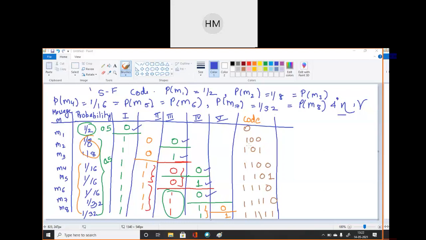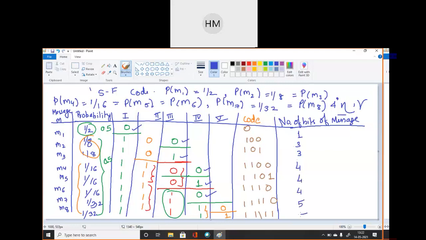So now next step is to find the length. ठीक है. Number of bits of message. Clear? Number of bits of message. So find out, students, is that length is same for all? So it's 1, 3, 3, 4, 4, 4, 5 and 5.